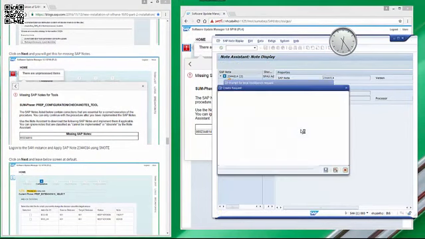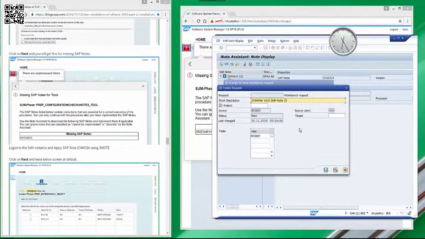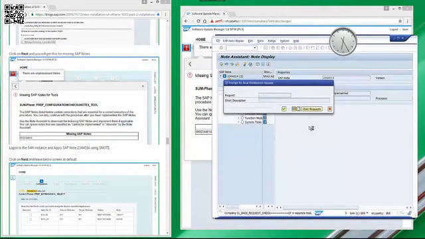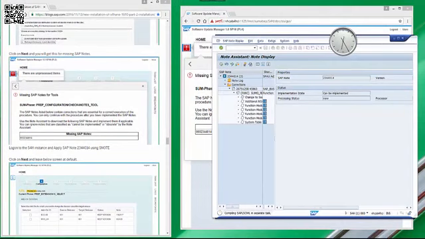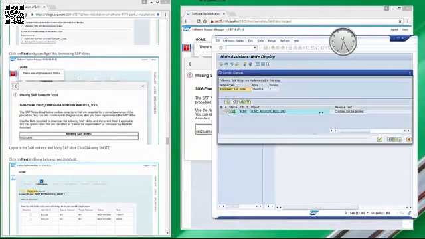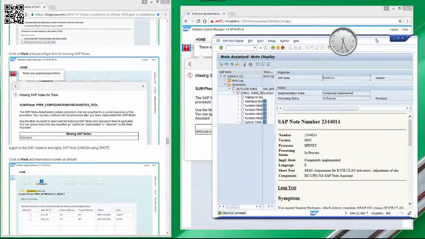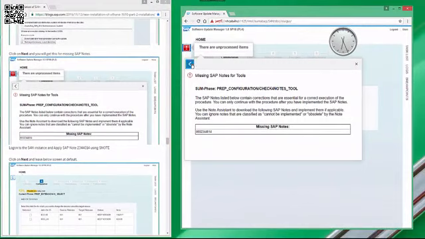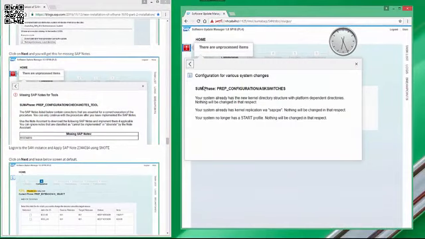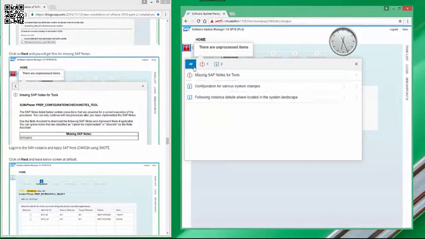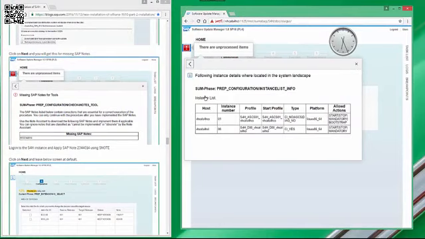Provide transport number, confirm changes. Now we are back to SUM. The SUM tool checks for new kernel directory and if there's a customized start profile.